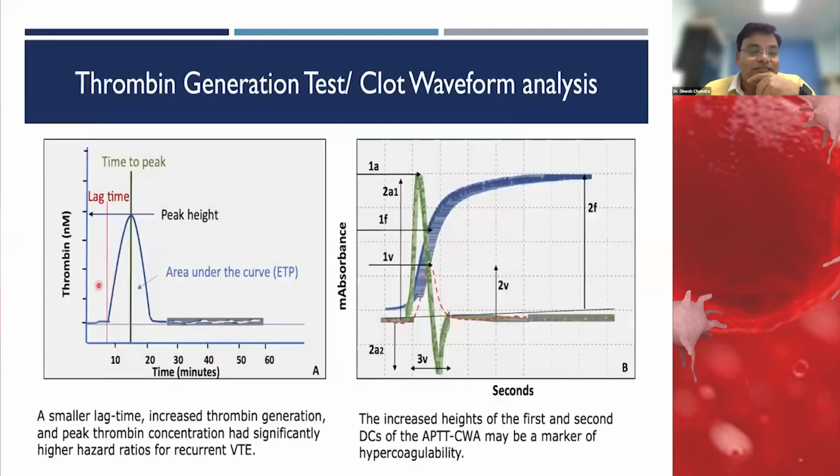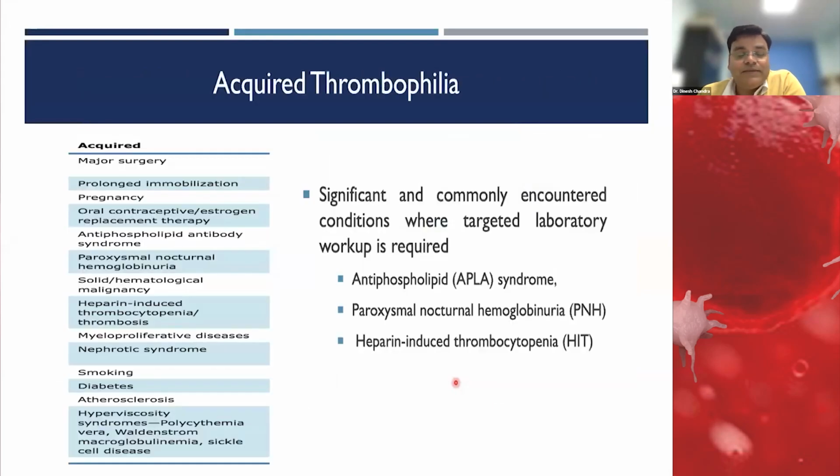Similarly, for thrombin generation, if the lag time is reduced and the peak height or total thrombin generation potential is increased, they are suggestive of a hypercoagulable state. Similarly, in clot waveform analysis, if the heights of the derivative 1 and 2 peaks or the area is increased, that is again suggestive of a hypercoagulable state.